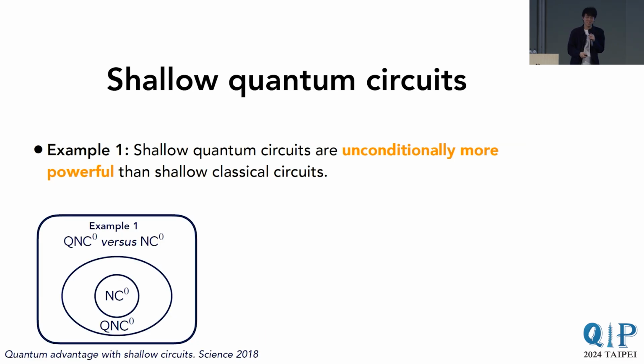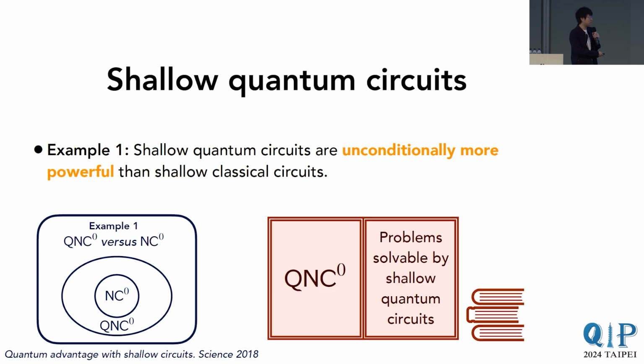For example, in this very famous work published in Science in 2018 called Quantum Advantage with Shallow Circuits, it was proven that shallow quantum circuits are unconditionally more powerful than shallow classical circuits. In particular, they prove a separation between these two complexity classes known as QNC0 and NC0.